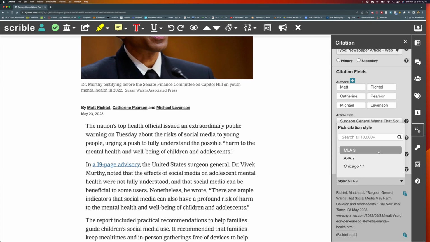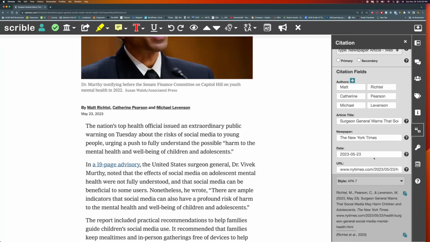Now if I'm in a science course, for example, and they are asking for an APA citation, notice what happens when I click on APA. Notice how for APA, that favors the date and makes it more important than some of the other information. So notice it put initials for the names and then it moved the date up to the second position.